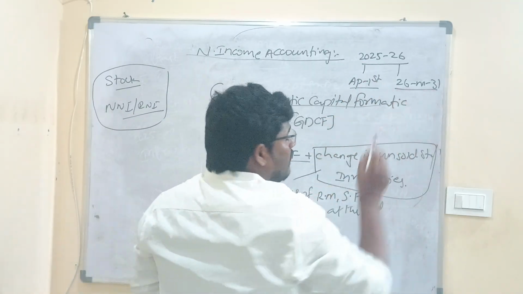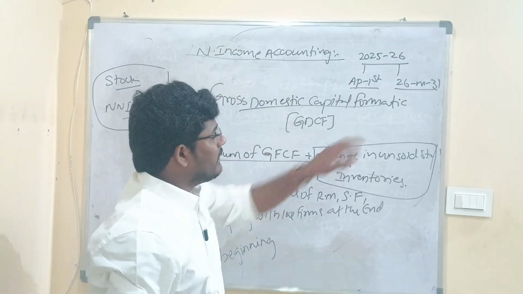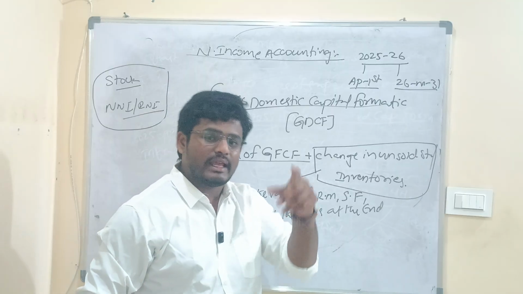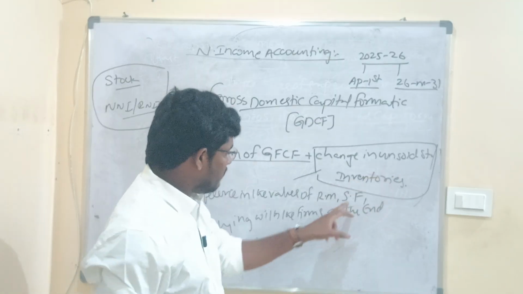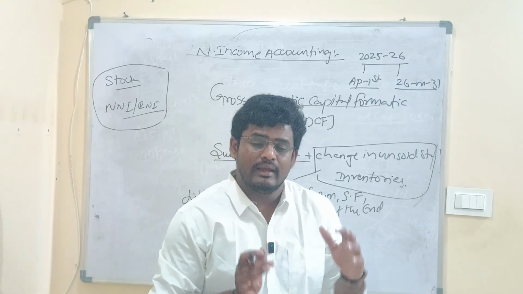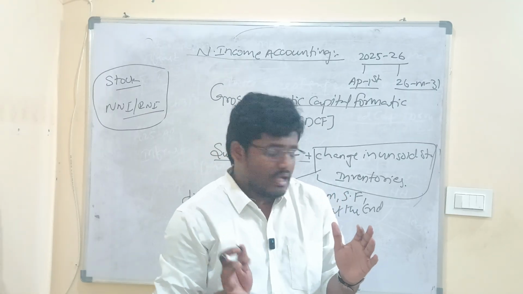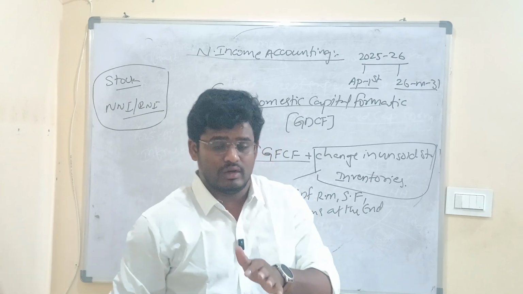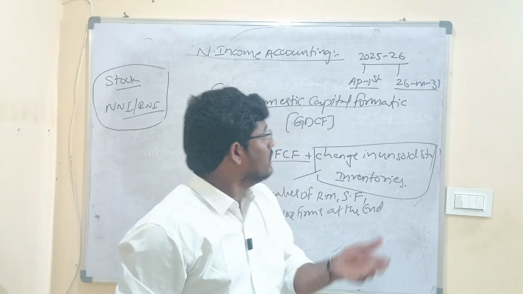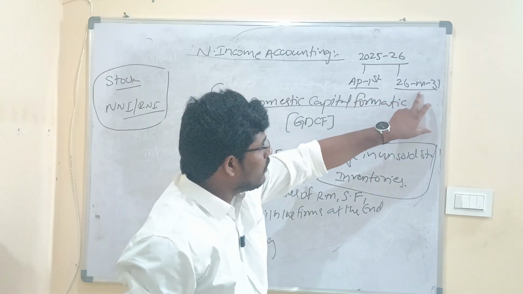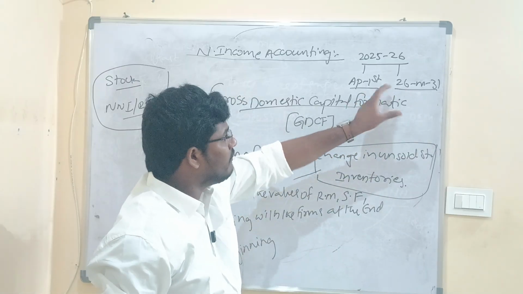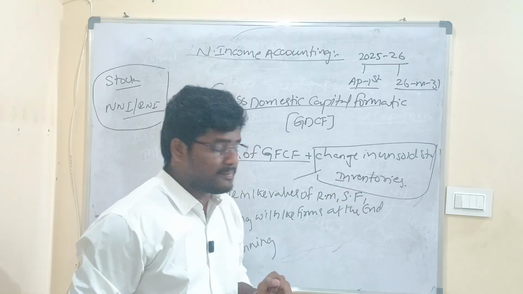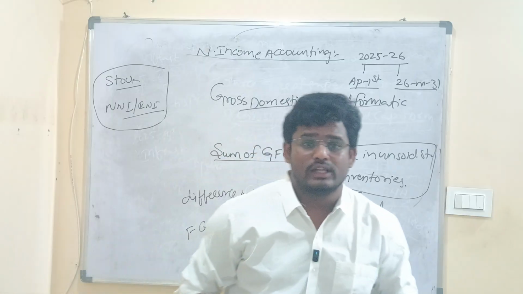If you ask the owner of the car company, tell me the value of raw materials like steel, tyres lying with you, comma, semi-finished goods, which means steel frames, car frames, and finished goods, meaning the cars which have been produced but not sold. How much is there at the end of the year, and at the beginning of the year? The difference gives you the change in unsold stock. It is also known as inventories. This is the point which you have to keep in mind.